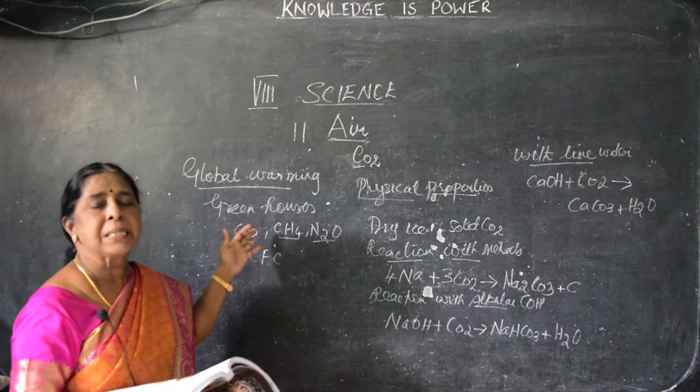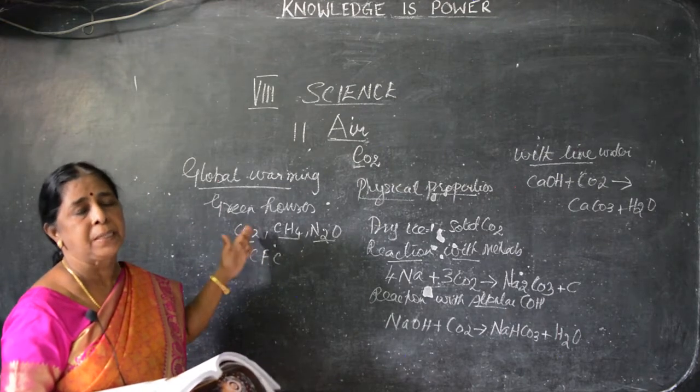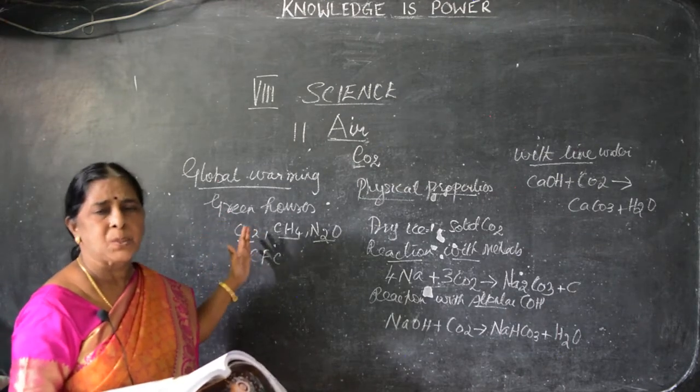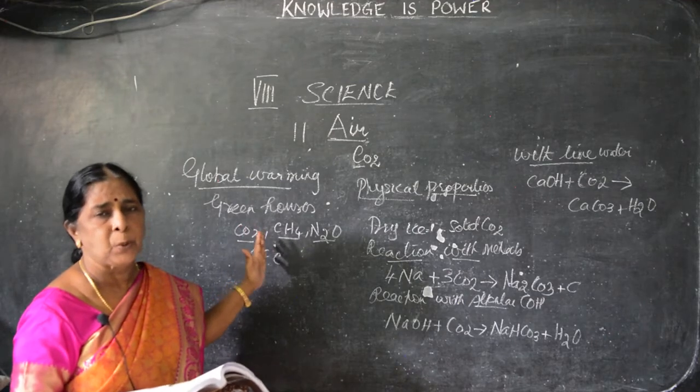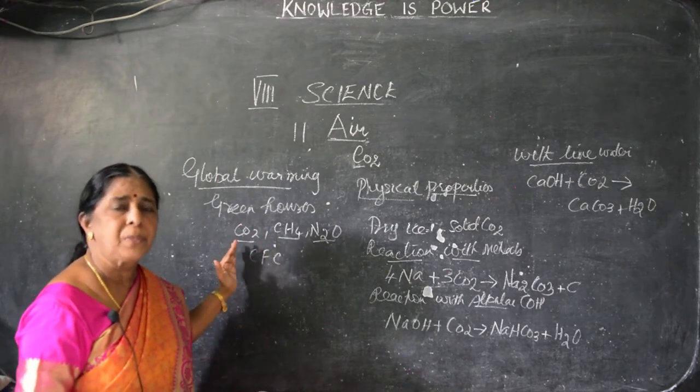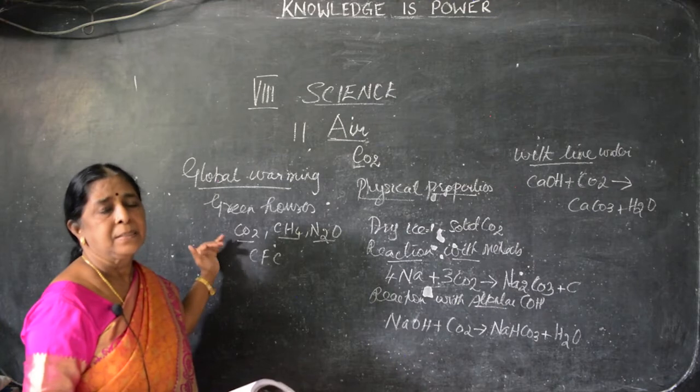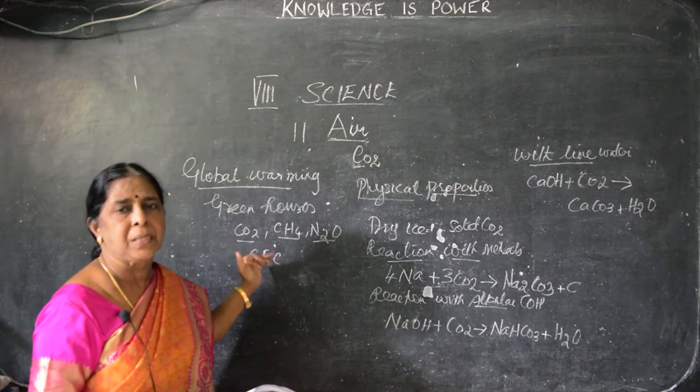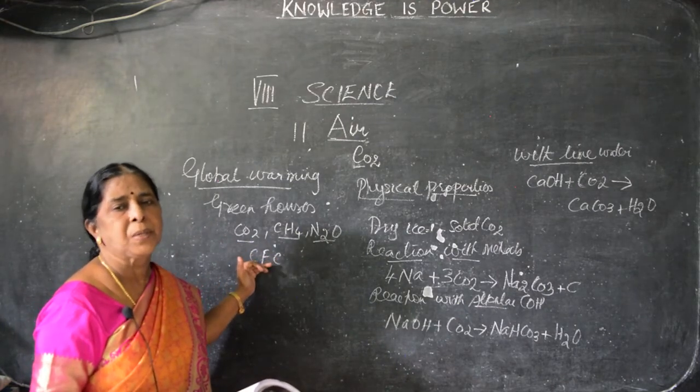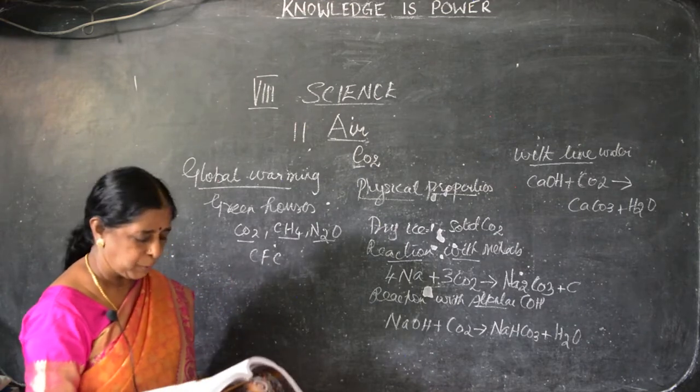And apart from that, because of global warming and the floods, we got many waterborne diseases, because water gets polluted. Because water gets polluted, we got waterborne diseases. That is, diseases which are created by impure water are known as waterborne diseases.